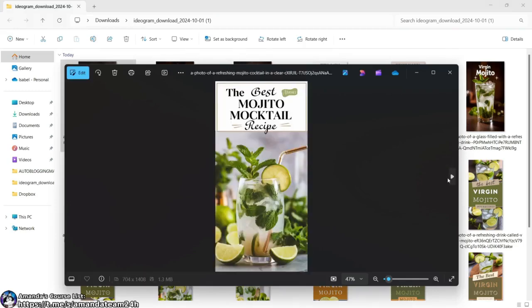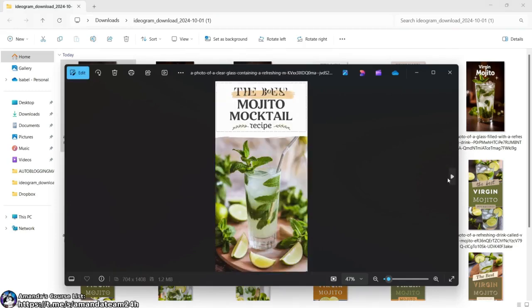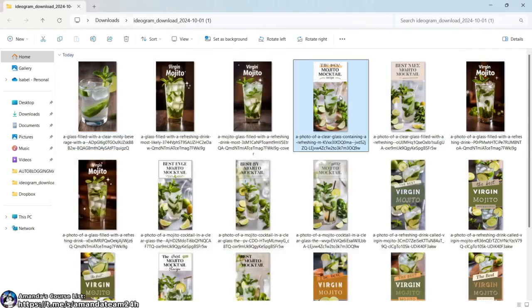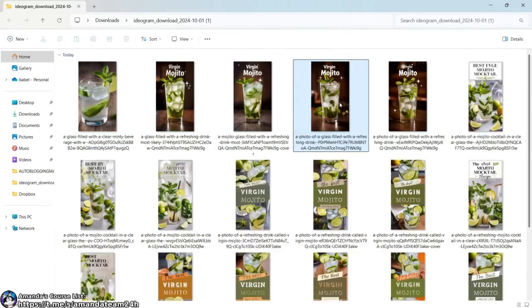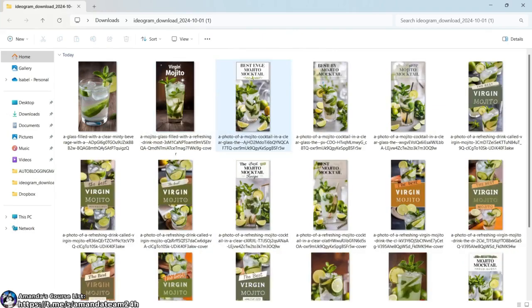All right, that one's good. That one's good. That one's good. That one's bad. I can tell that one's bad. Well, we only want one of these. And it's interesting. This is kind of cool because they should look good. It should pop out easily from far away. The mojito on this one right here, to me, reads the easiest, reads the best. It has sort of like, I don't know, just has a feel to it. So I'm just going to go with instincts and delete the other ones.